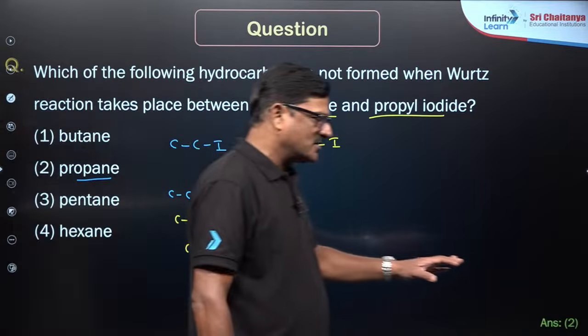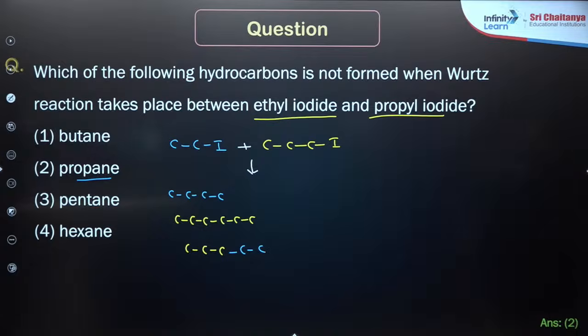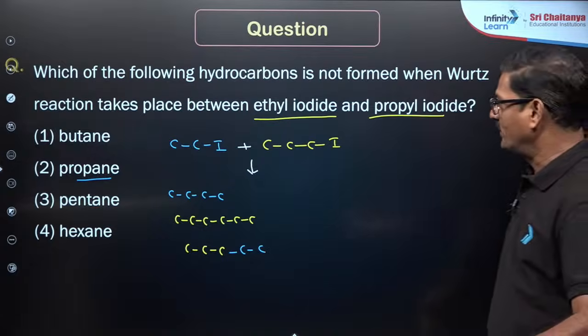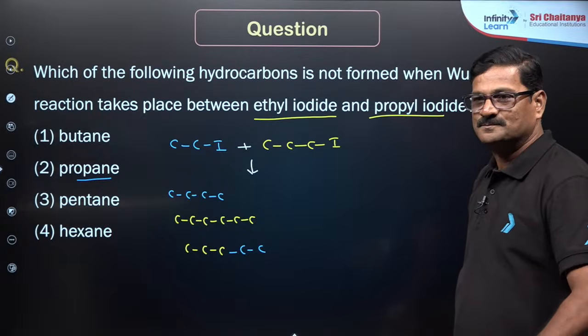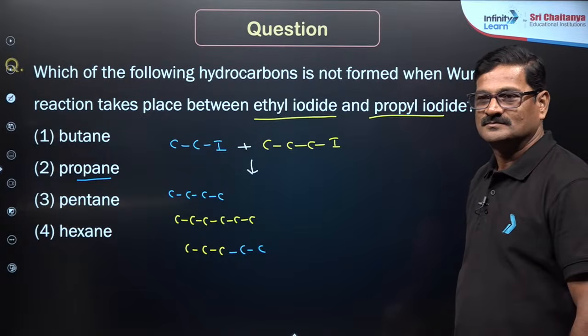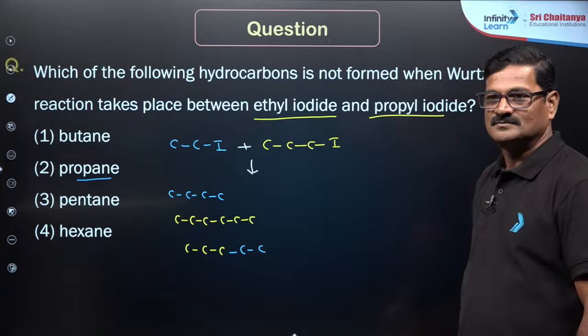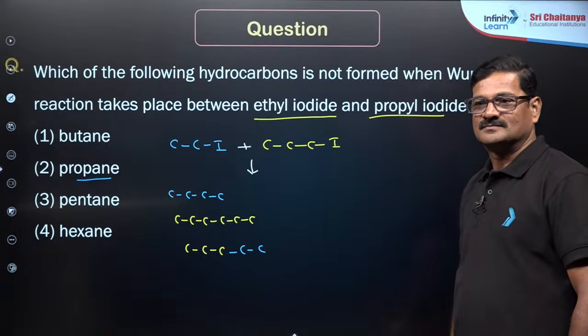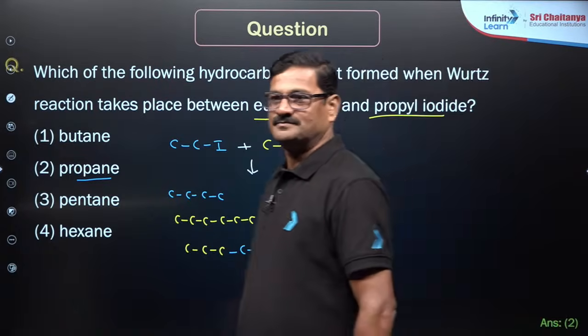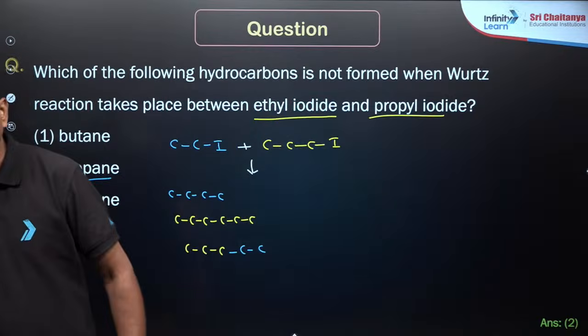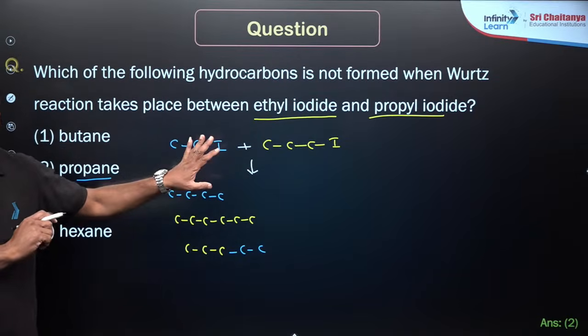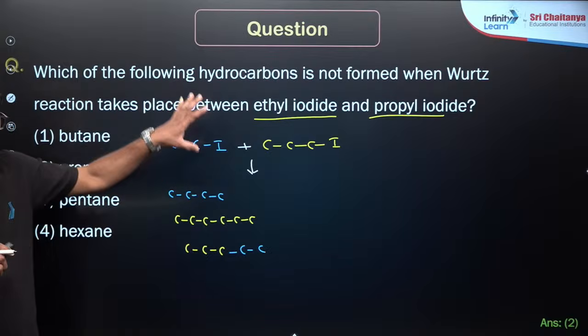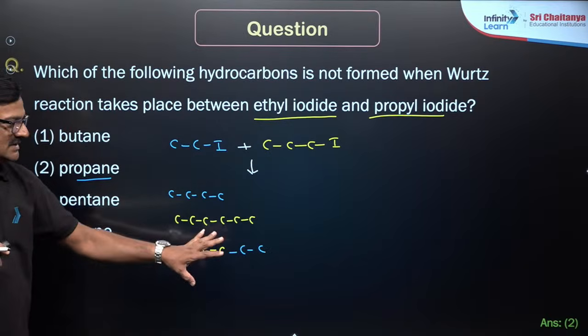I don't accept that propane can be formed. Are you getting or not, is it clear? So this is the methodology you need to adapt in order to proceed in the NEET examination.